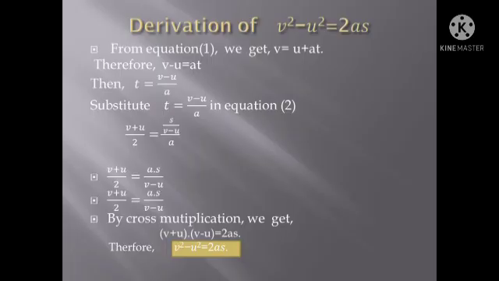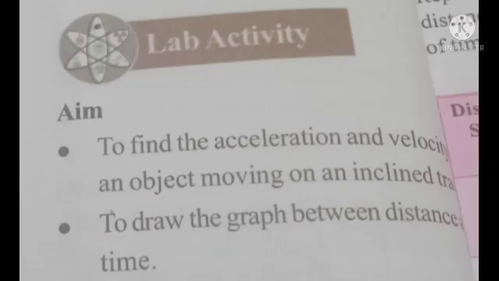We know the formula a plus b into a minus b is a square minus b square. So v plus u into v minus u is v square minus u square. So v square minus u square is equal to 2as. This is our third kinematic equation.